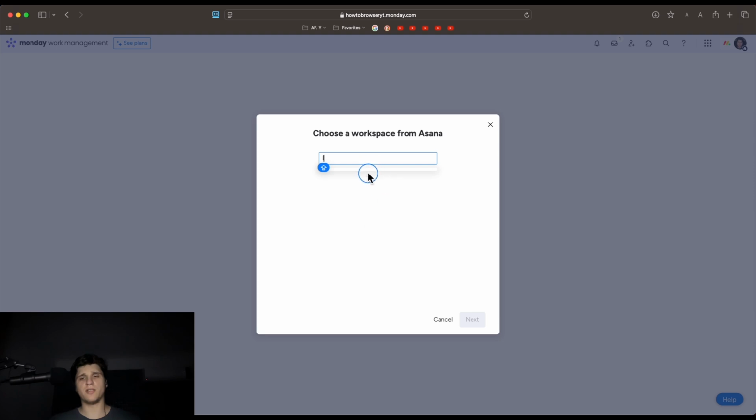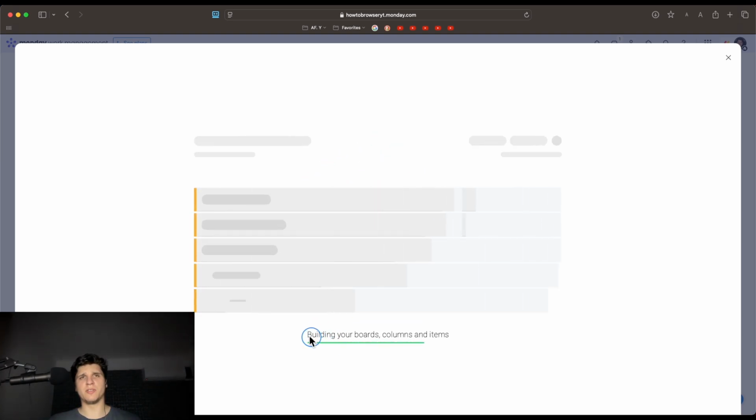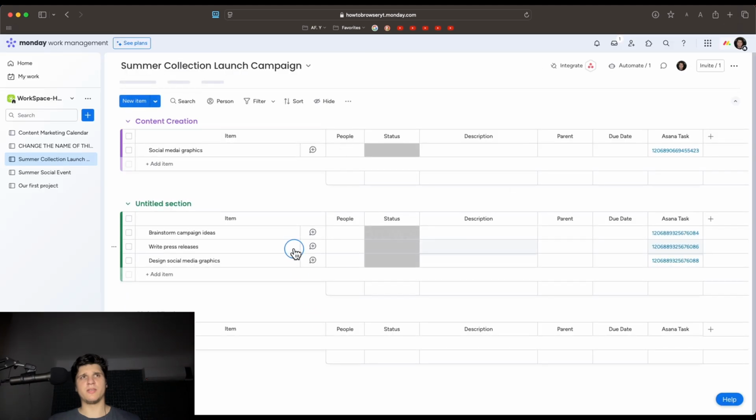And then once you logged in, you just need to choose a workspace from Asana. I'll select this one. I don't have that many workspaces there. I mean, only probably one. And you can select all, and then you click on done. And now it's building your boards, columns, and items. It's gonna take you a couple of seconds.